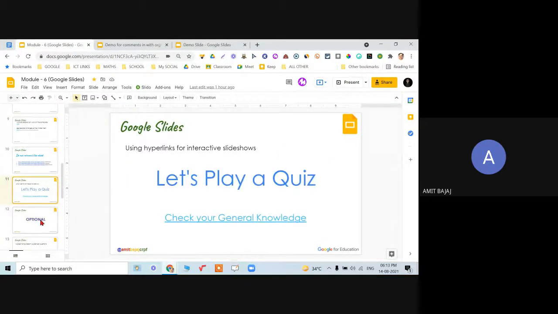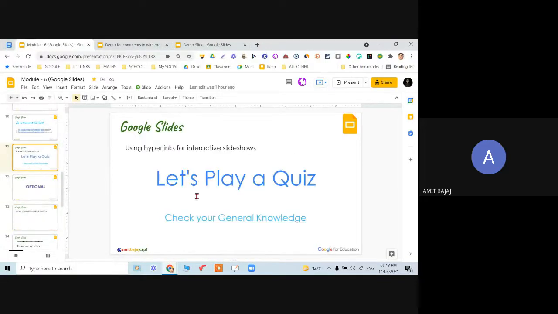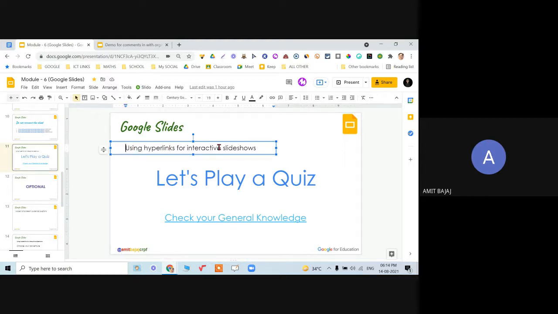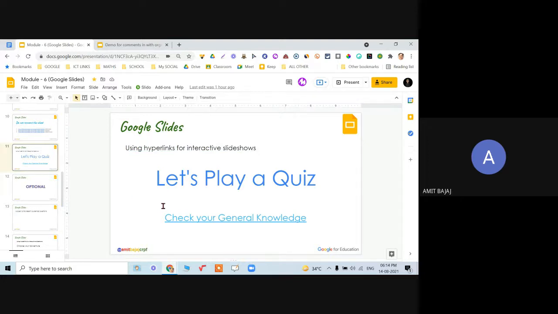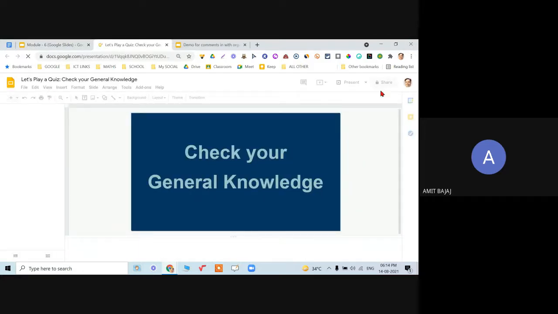Okay, another very interesting thing is about, अच्छा उससे पहले let's play one quiz. Time will not permit otherwise. So a quick quiz I am going to play with all of you, and it will help you to understand the meaning of the hyperlinks in the interactive slideshow. Everyone be ready. Check your general knowledge. And I am presenting that quiz in front of you.